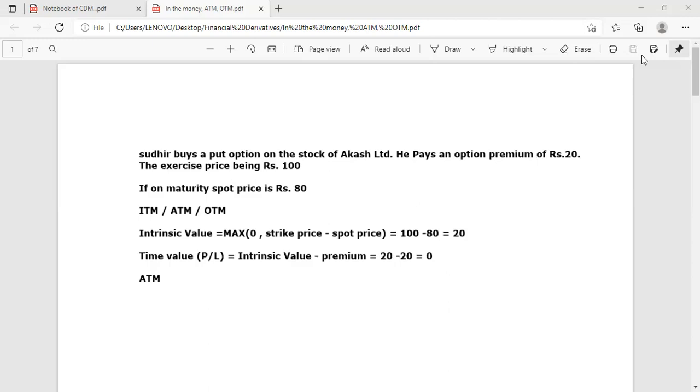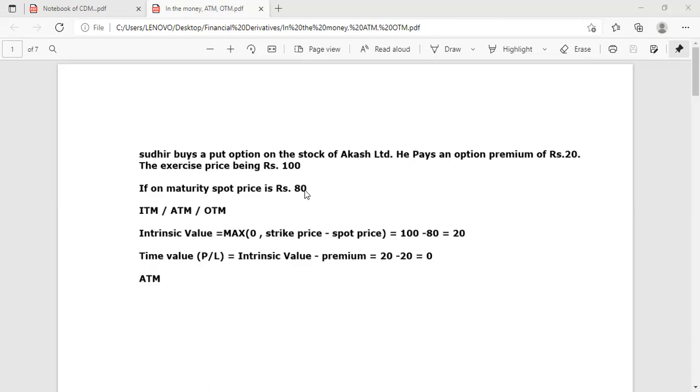Now, if on maturity the spot price is 80 rupees on expiry, we have to find out whether this contract is in the money, at the money, or OTM, out of the money. First, calculate the intrinsic value. In intrinsic value, the formula is maximum 0.